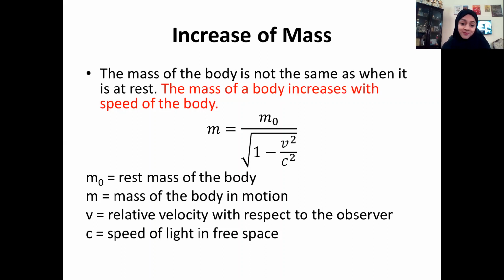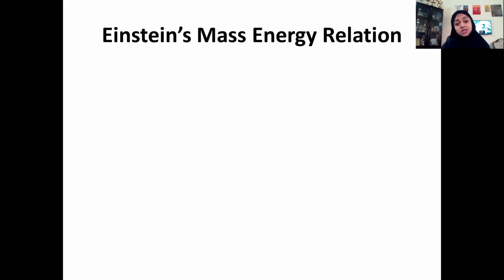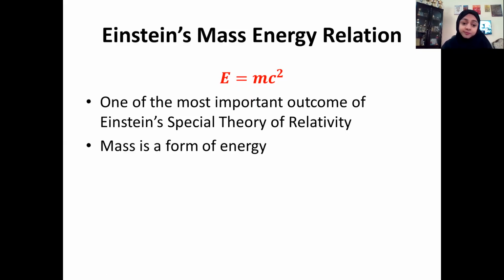Okay, we know Einstein's mass energy relation, which converts mass into energy, and here E is equal to mc squared. Now if the body is at rest, we will use m naught, the rest mass of the body. Now if it is in motion, we may expect, if we are converting that mass into energy, a larger amount of energy will be released. We never know whether it is true or not.